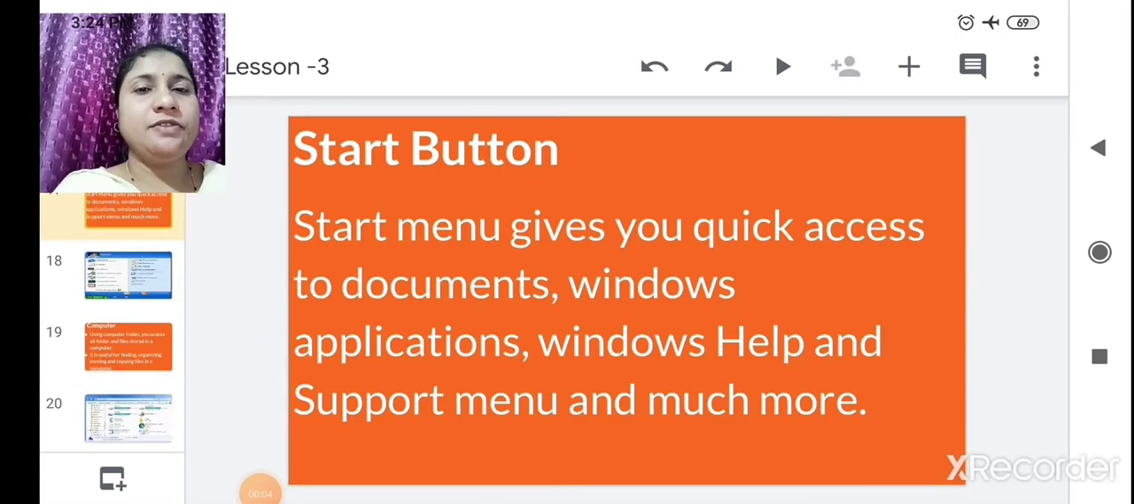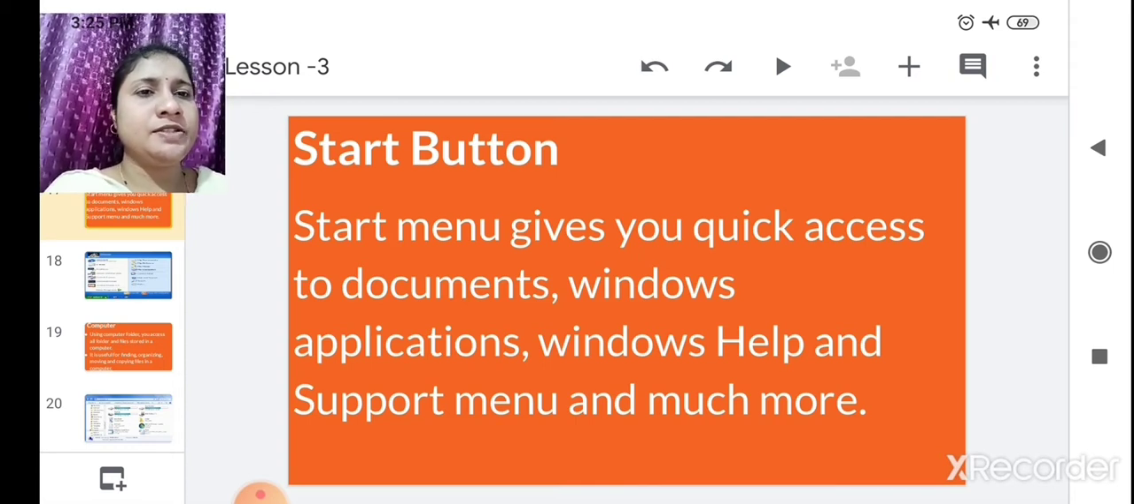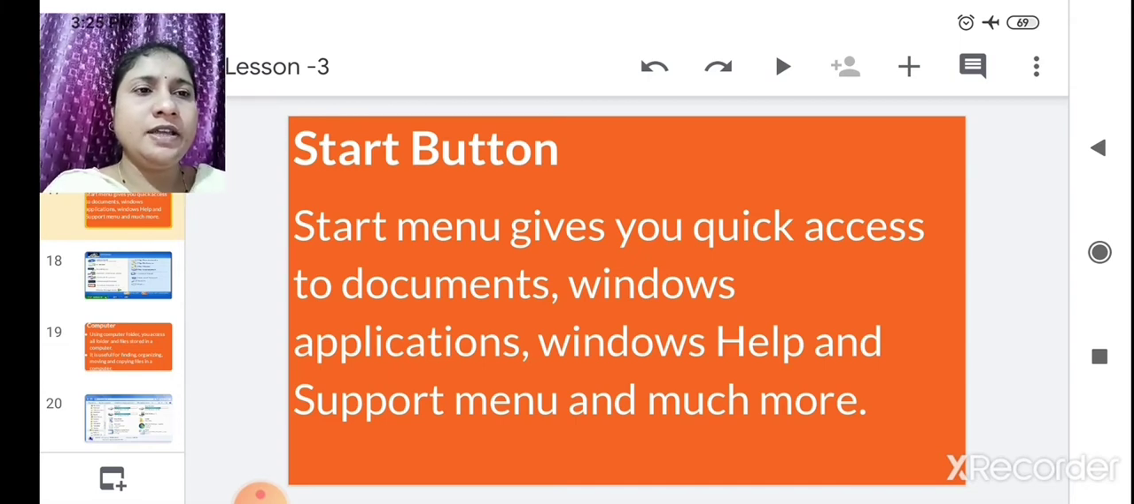Now next is the start button. The start menu gives you quick access to documents, Windows applications, Windows help and support menu and much more. All of you know the start button. Once you click, you will get access to documents. A menu will open. In that there is Microsoft Excel, Word, games, Paint, all these are there.